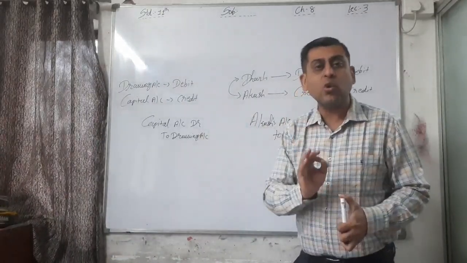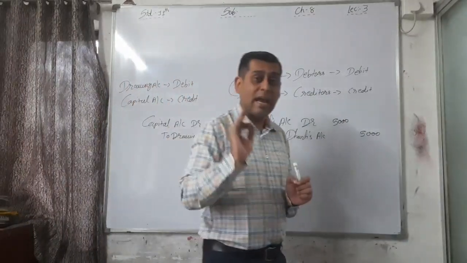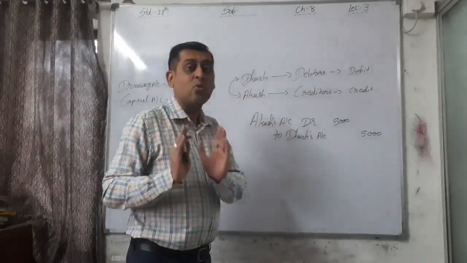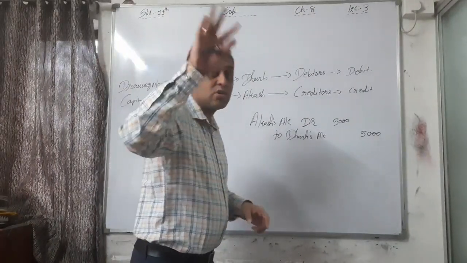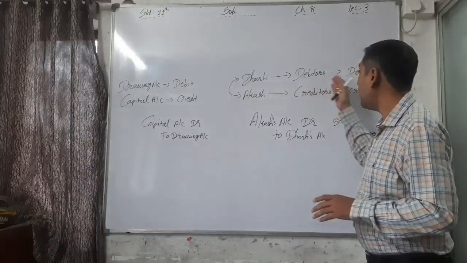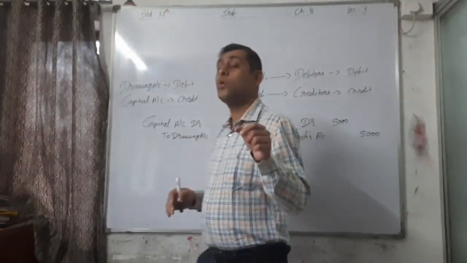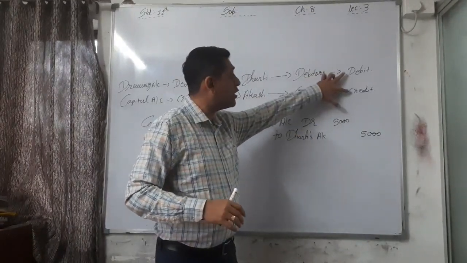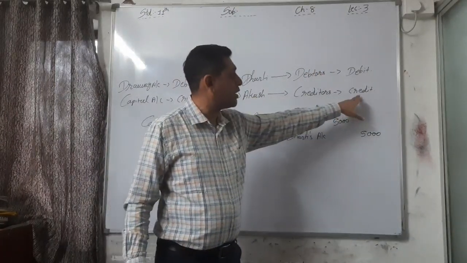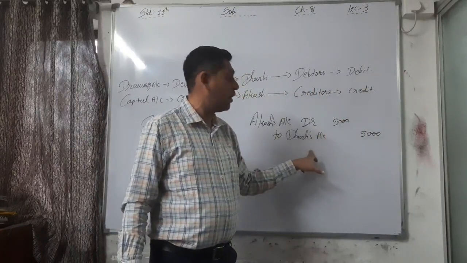Whenever any closing entry is given, if you want to close any account, here again I want to close the Akash and Dharti accounts. Why? Because they have accepted the amount from each other. Now Dharti has a debit balance and Akash has a credit balance. So we want to close it, that's why we have to make the reverse. Akash account has a credit balance, that's why it is debited, and Dharti account has a debit balance, that's why it is credited.